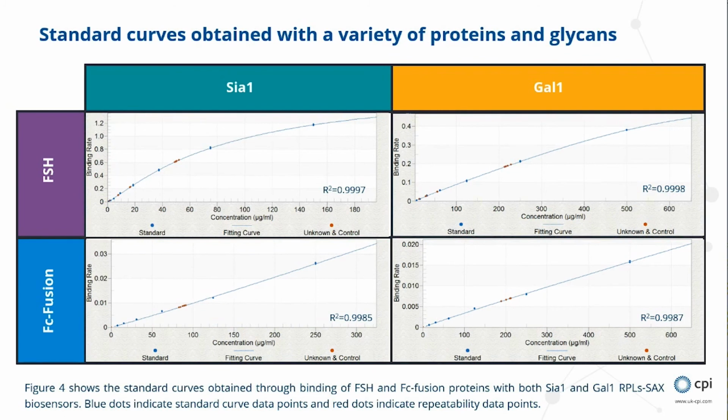We also ran 6 replicates of 200 micrograms per ml to determine the repeatability and the precision of the OCTET method, and these can be seen as red dots on the standard curve plots. Overall, we saw high R-squared values and good percentage CVs at less than 20%.